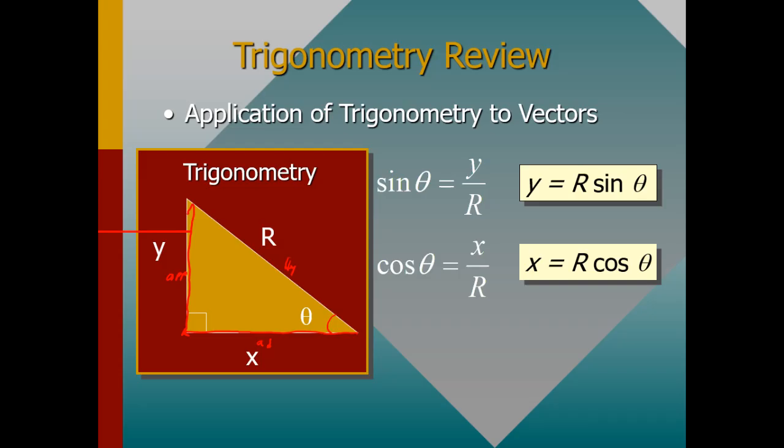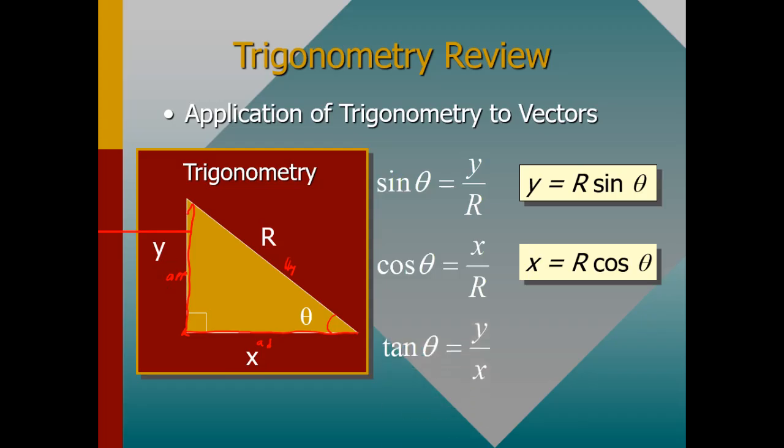What about a case whereby you have been given the x coordinate and the y coordinate, and then you want to look for maybe the angle or the resultant? The major thing to find in vectors is the resultant. So how can you find the resultant when you only have the x coordinate and the y coordinate?